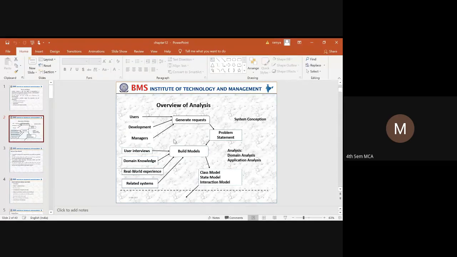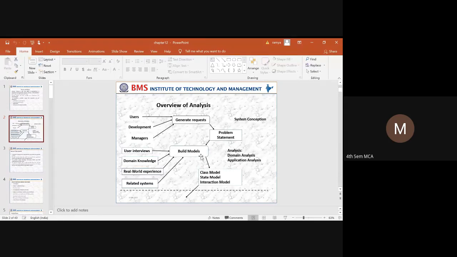So here the first part in the diagram tells you how the system can be conceived. Depending upon their request, the problem statement will be generated. Once the problem statement is generated, the next thing is you need to build a model. How do you build a model?